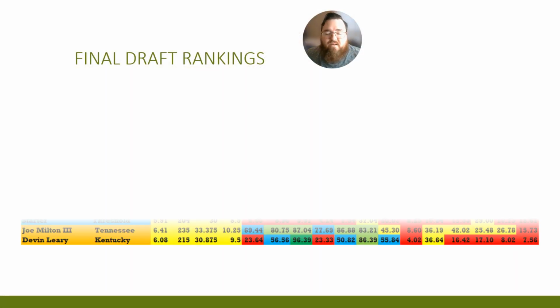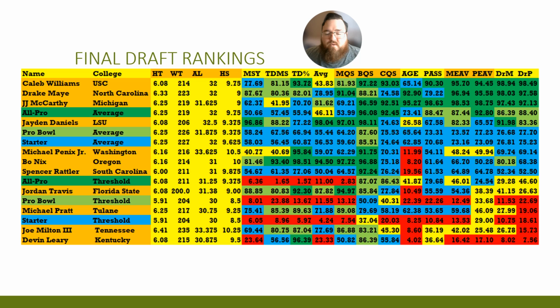First off, the final draft rankings. These were my final draft rankings, which I created from the data work that I've done. So taking a look at all of their mobile quarterback scores, best quarterback scores, career quarterback scores, age, their age-adjusted data, and their draft-adjusted data, because where you get drafted has an influence on how successful you'll be, and in many cases, where you're drafted is everything to whether or not you're going to make it in the NFL, or at least be productive. It doesn't mean that it's automatically going to make you a Hall of Famer, but it is going to increase your chances of having a longer career than most when you're drafted higher.